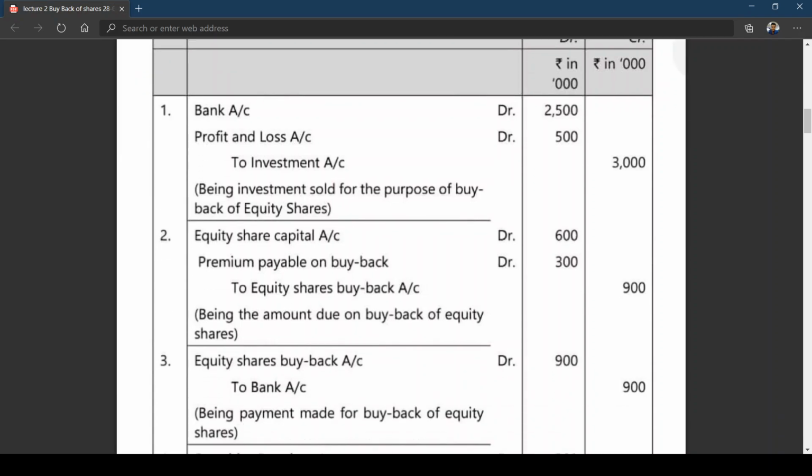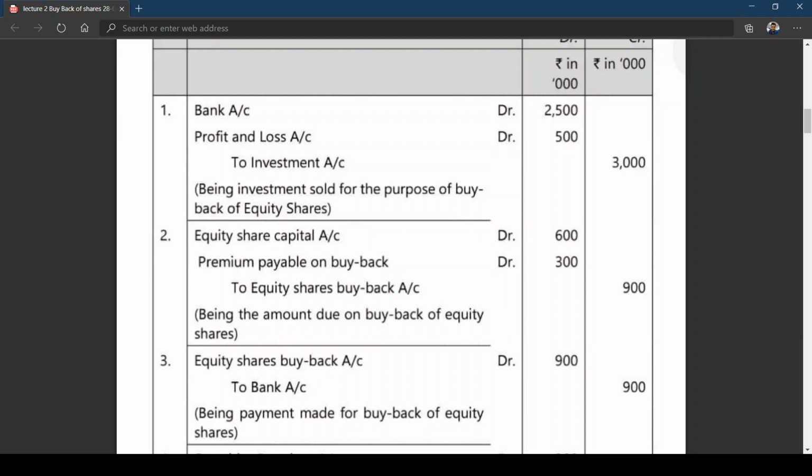And you are buying that by paying a premium of 5 rupees. So 600 into 5, it is coming to how much? 3,000. So the premium payable on buyback is more than face value. When you're buying back the shares, you're paying 3,000 extra. So the entry will be equity share capital account Dr, premium payable on buyback account Dr, to equity share buyback 900. Then this entry you have seen already.